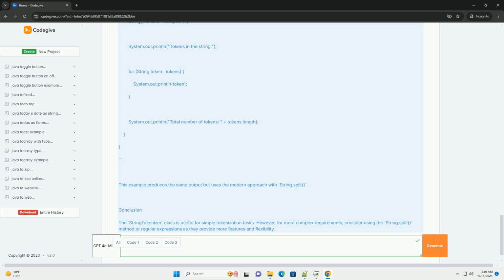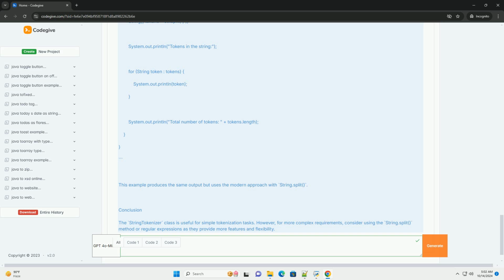boolean hasMoreTokens() returns true if there are more tokens available. String nextToken() returns the next token from this StringTokenizer. int countTokens() returns the number of tokens that remain in the StringTokenizer string.